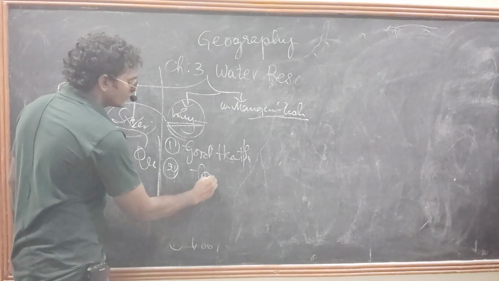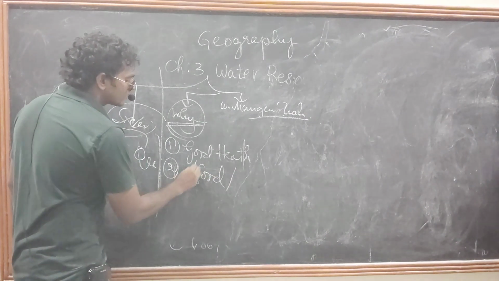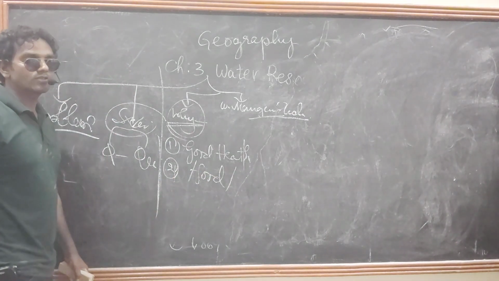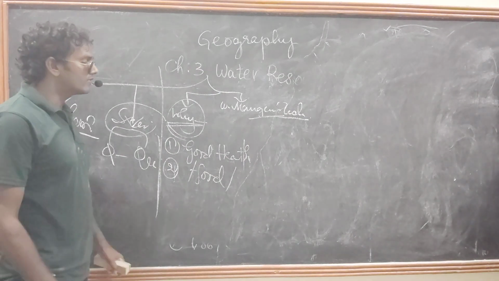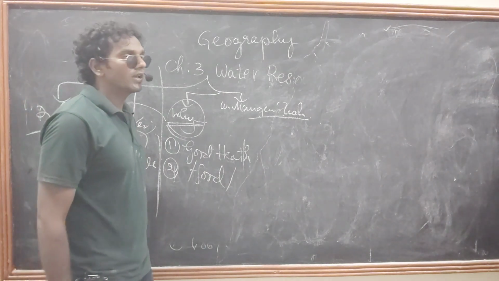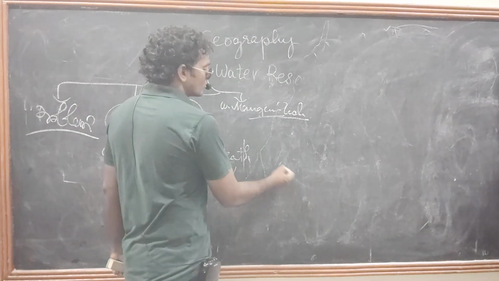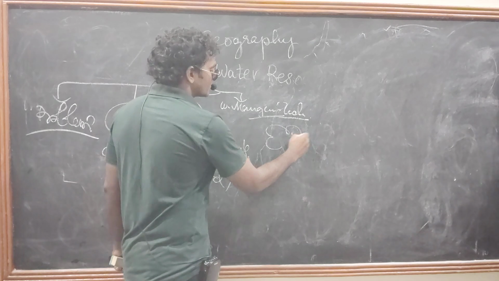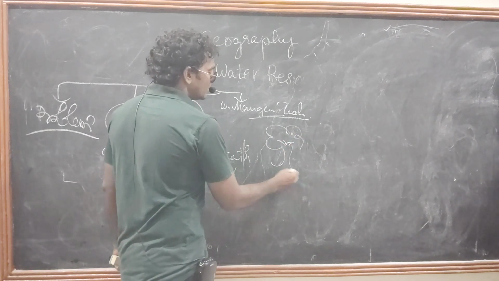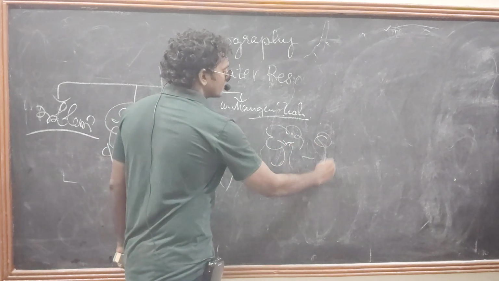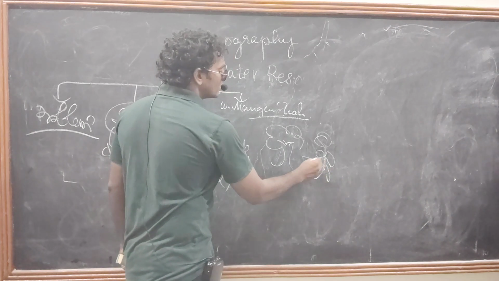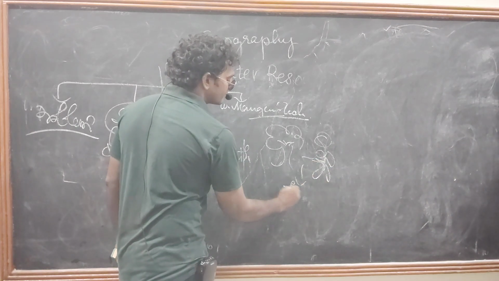Coming to the second point: food. For cultivation we also need some amount of fresh water, otherwise we can't cultivate. If you cultivate with polluted water, what will happen? The pollutants will come into the human body through the food chain.